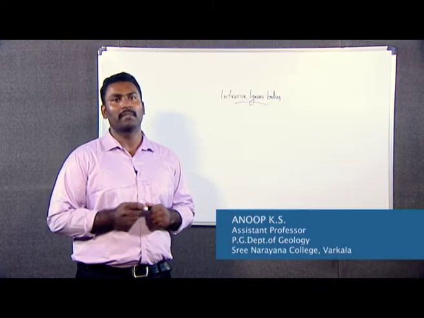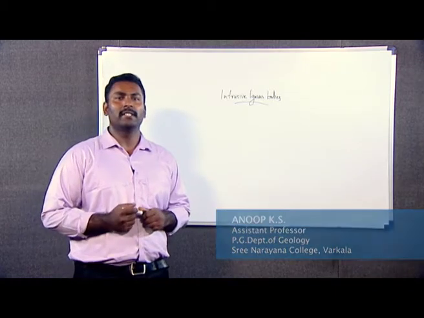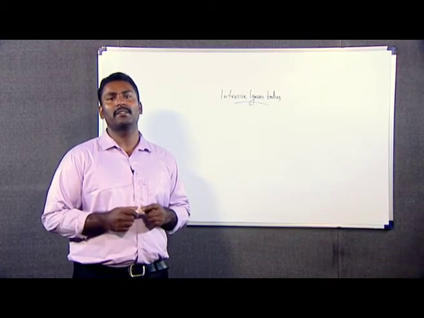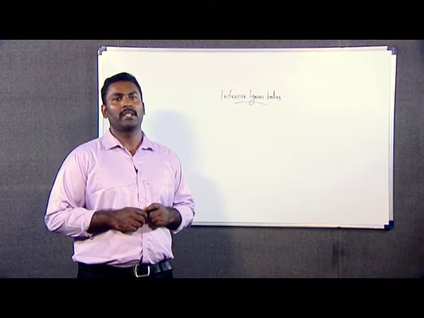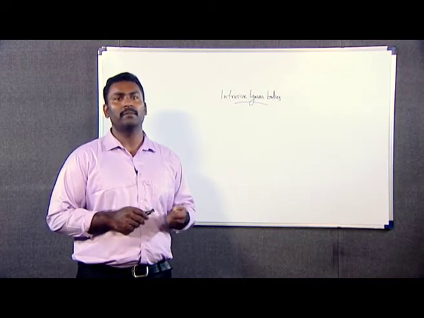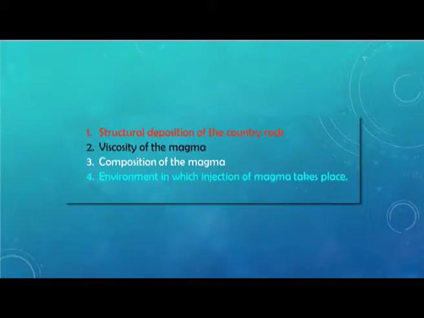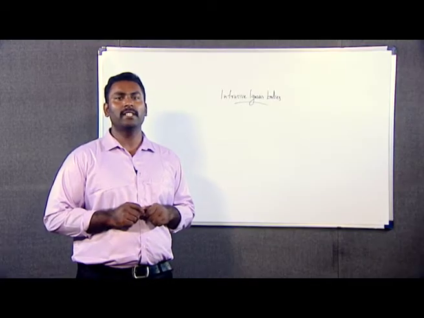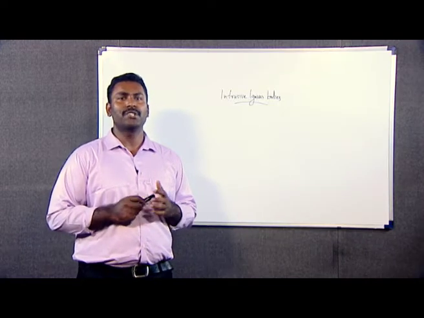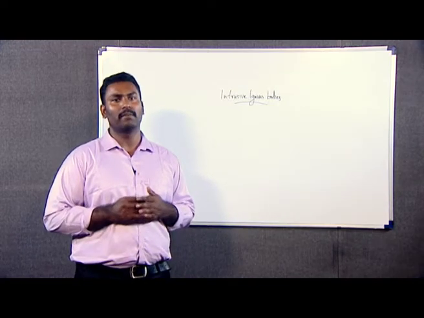known as magma. The cooled igneous bodies occur in nature in a variety of shapes and forms, and the form they take depends on certain factors. The first one is the structural disposition of the country rock, then the viscosity of the magma, the composition of the magma, and the environment in which the injection of the magma takes place. On the basis of these factors, the shape of the igneous mass is formed.